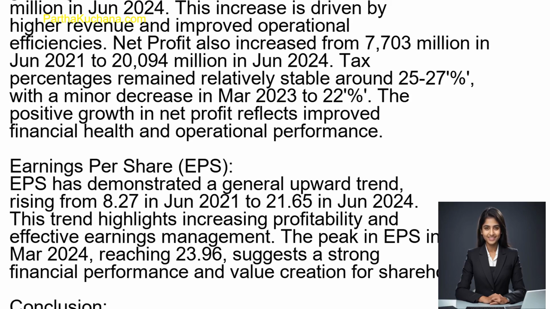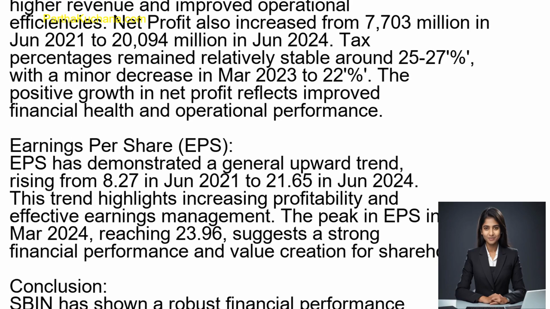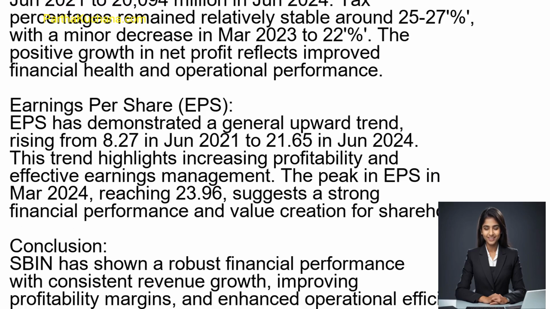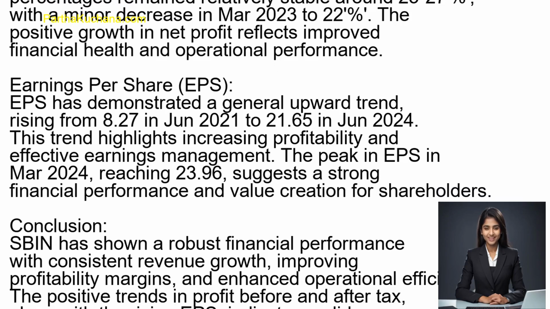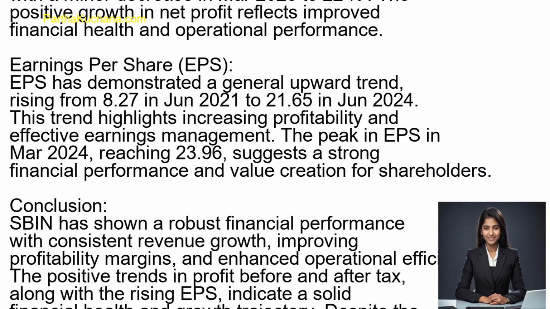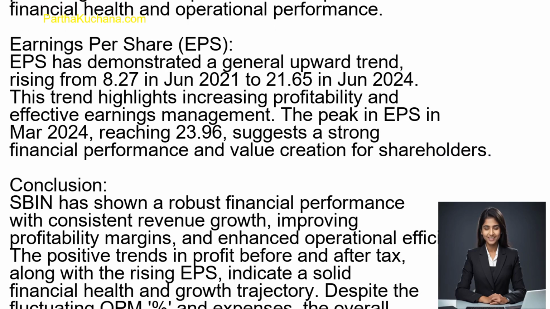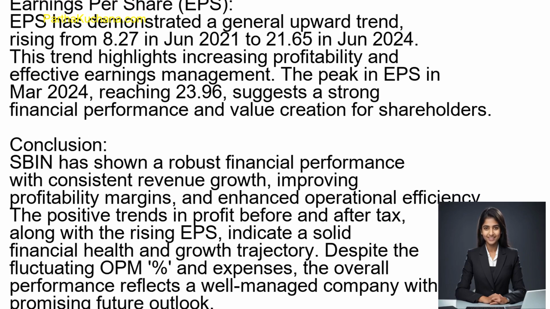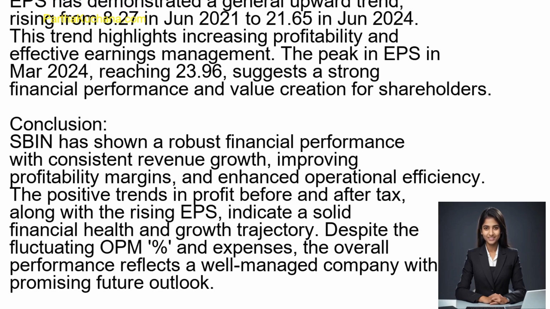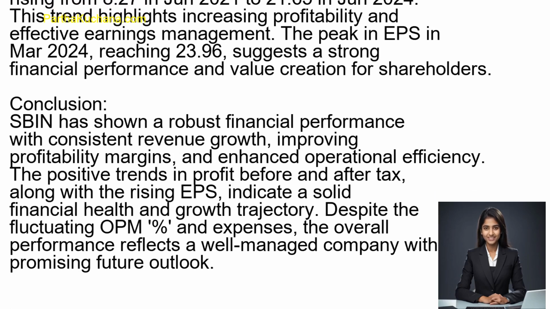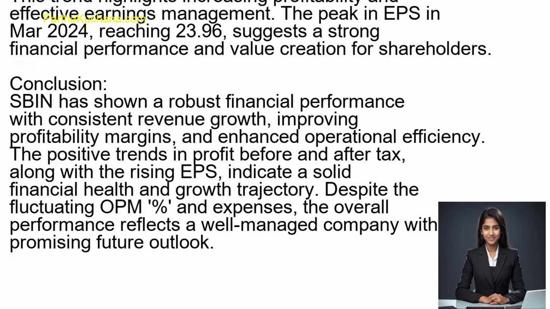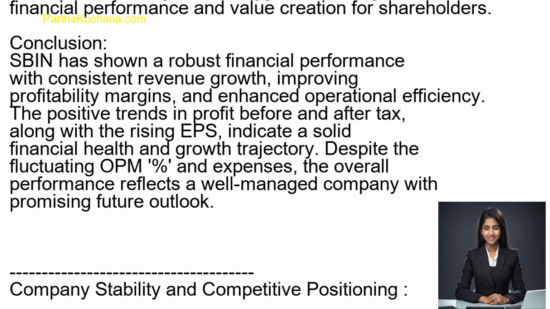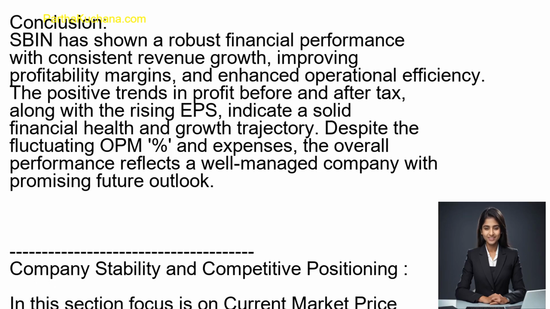Operational efficiency. Operating profit and expenses demonstrate variability. Operating profit increased significantly from 10,320 million rupees in June 2021 to 26,428 million rupees in June 2024, reflecting better operational efficiency. Expenses also showed some volatility, peaking at 65,418 million rupees in March 2024. The consistent zero depreciation across quarters suggests stable asset management. The overall operational efficiency appears to be improving, supported by the reduction in financing losses and better revenue generation.